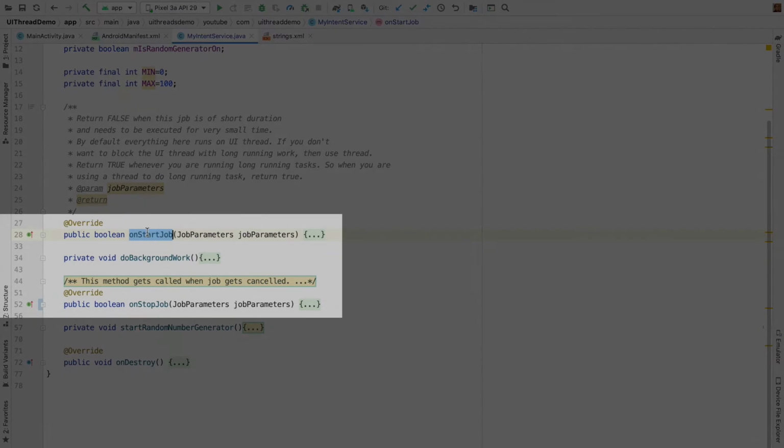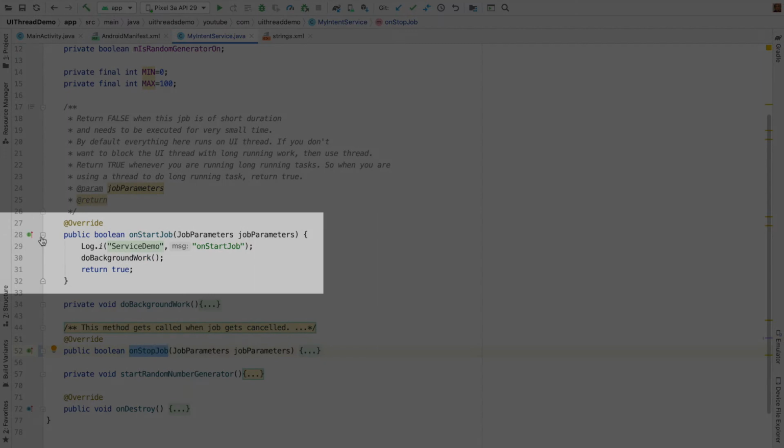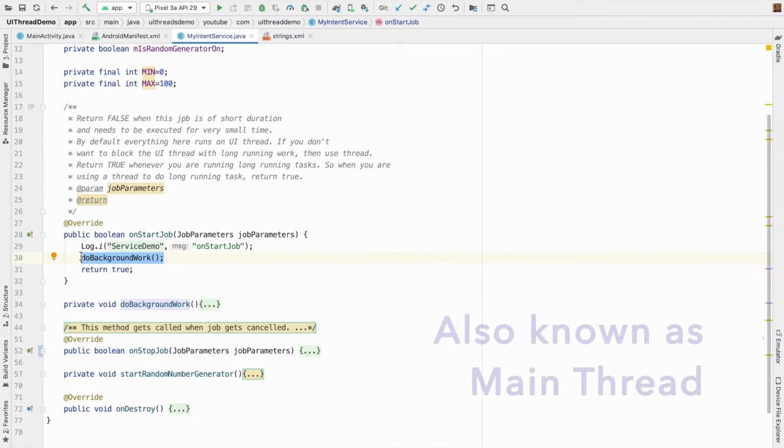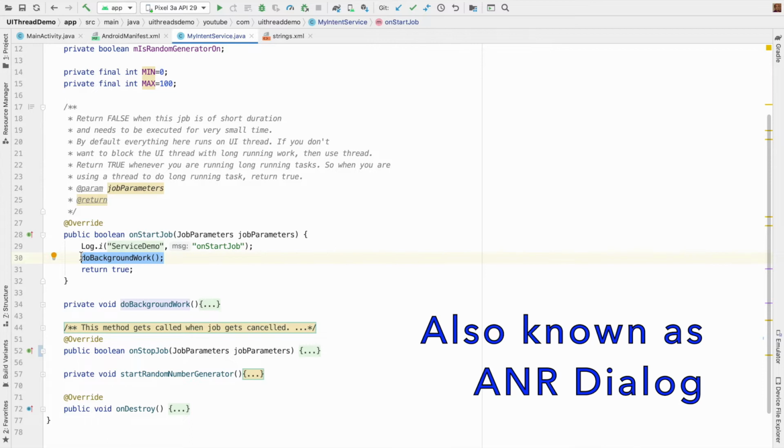You have got onStartJob and onStopJob methods, both of which are part of the JobService class. So onStartJob gets called as soon as this particular service gets called. As you can see here, this method starts doBackgroundWork. Any long running task that you want to do in this service, you need to offload to a worker thread, because by default anything that you run on this service will run on the UI thread, and if you don't take care of this problem, you will run into an application not responding error.